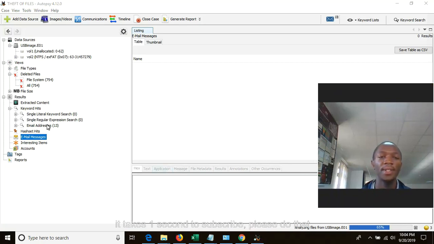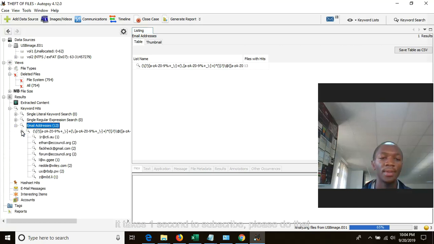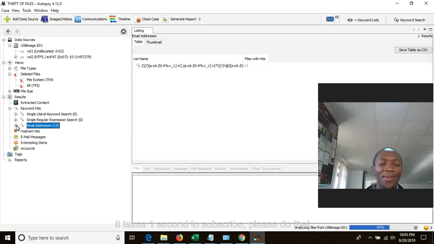Now you can see different email addresses are found. These are emails, for example fakehack@gmail.com. So far it will retrieve everything. These emails were found in different files, or were fetched from different files transferred by using USB. So do not be shocked about how this happened, that the USB is found to have emails. No, don't worry about it.